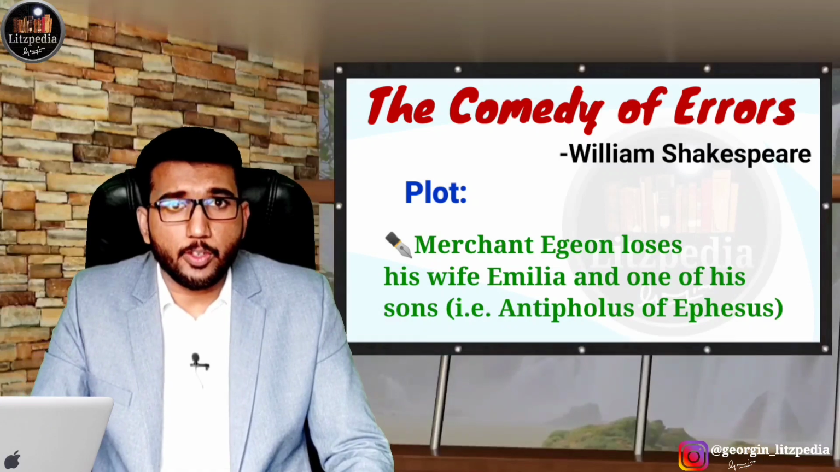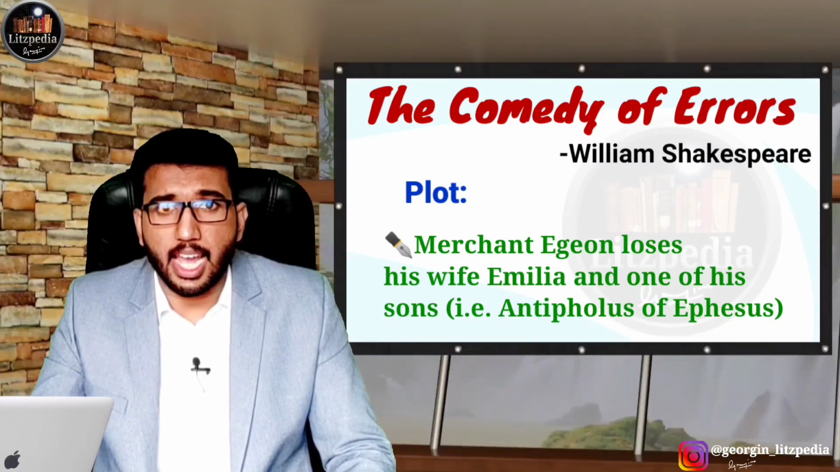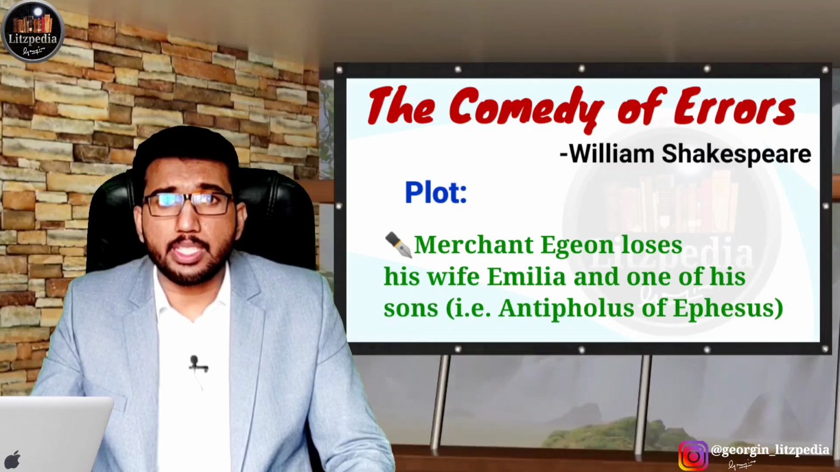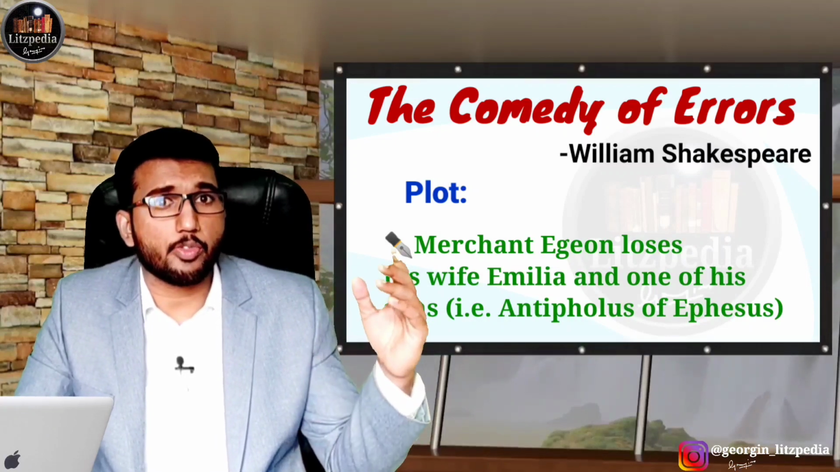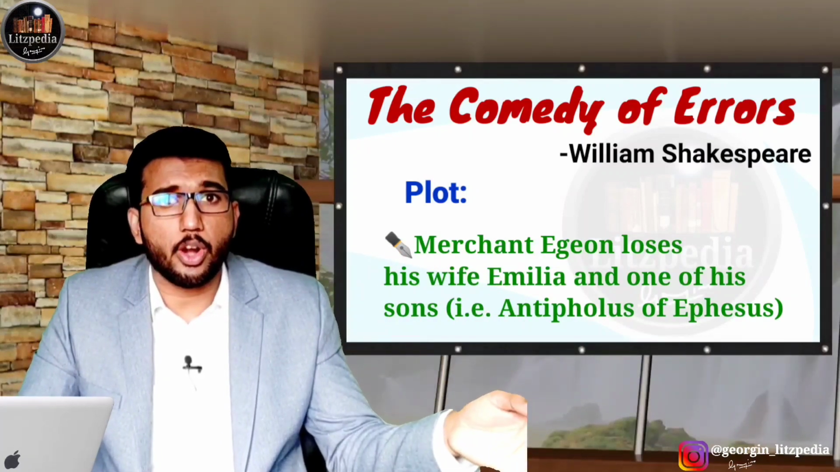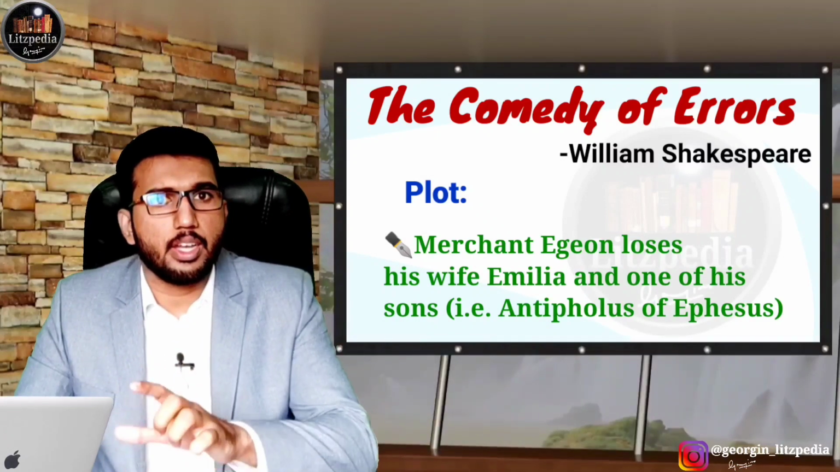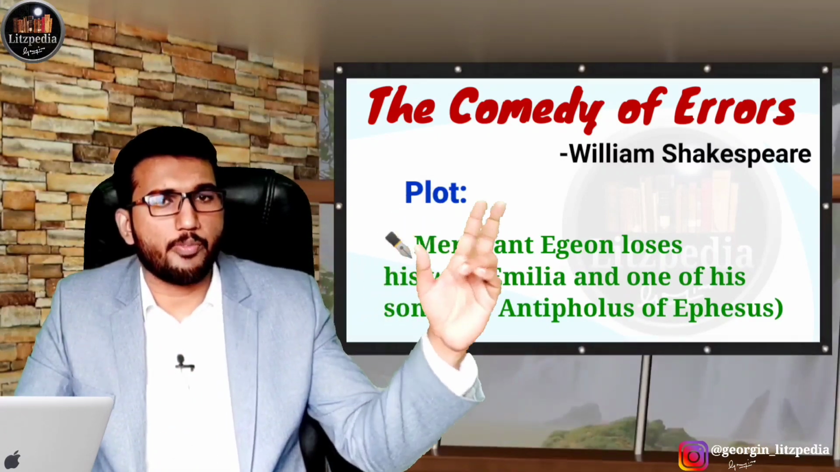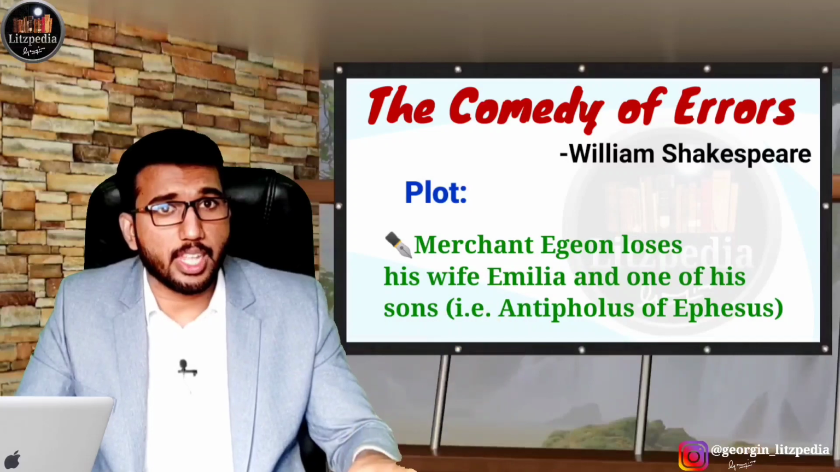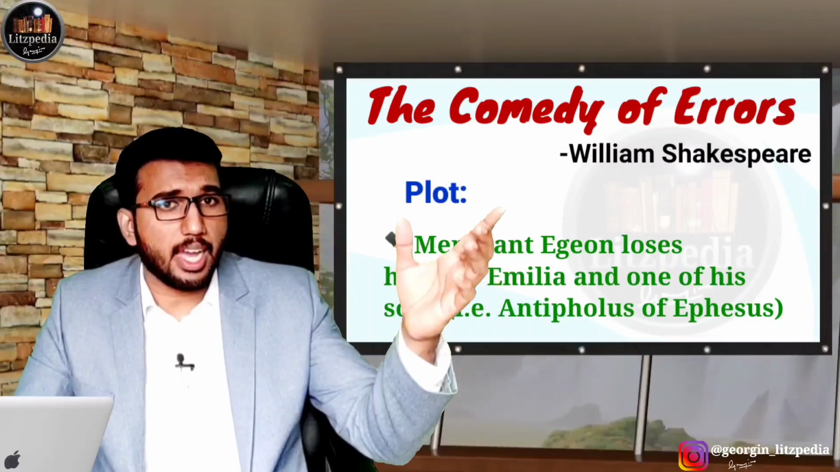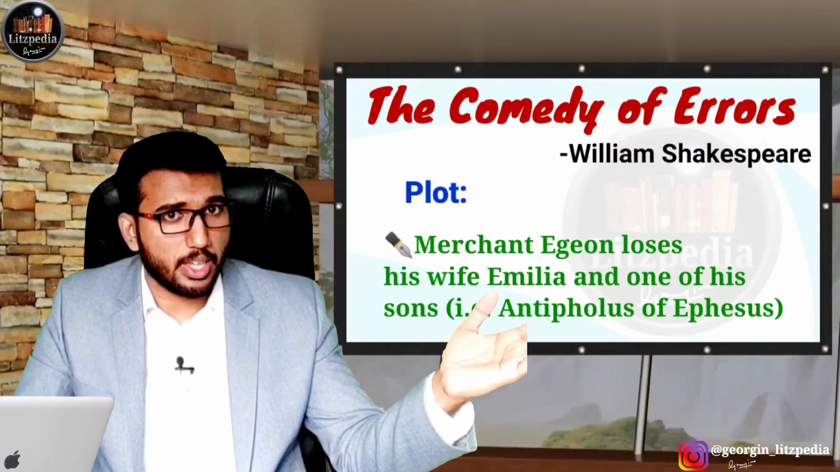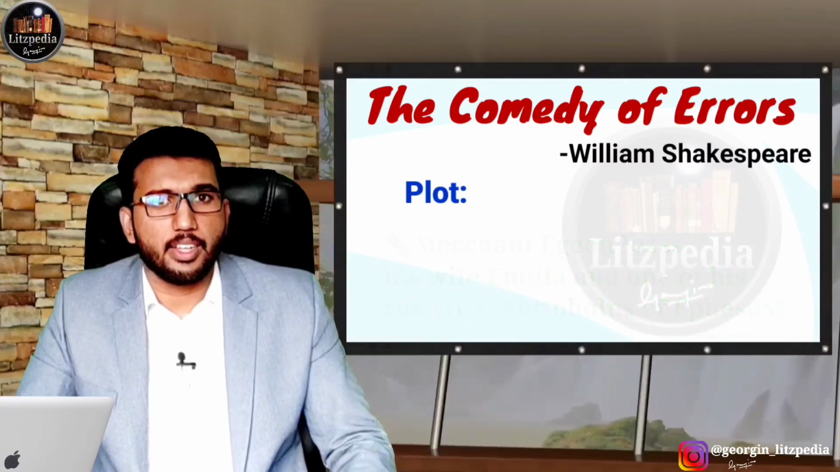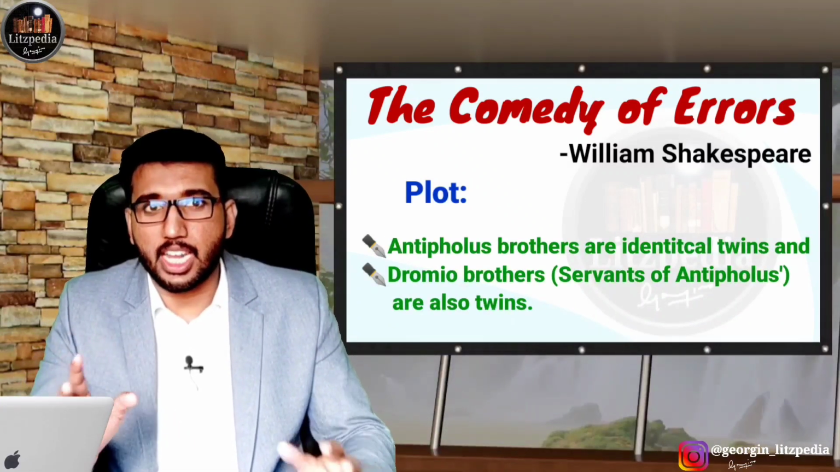And this Antipholus of Syracuse, who stays with Aegeon, decides to go in search of his lost brother, who is Antipholus of Ephesus. And we need to note that Antipholus of Syracuse accidentally goes to Ephesus in search of his brother, without knowing that his mother Emilia and Antipholus of Ephesus are actually staying there. So there comes the twist, or the confusion.